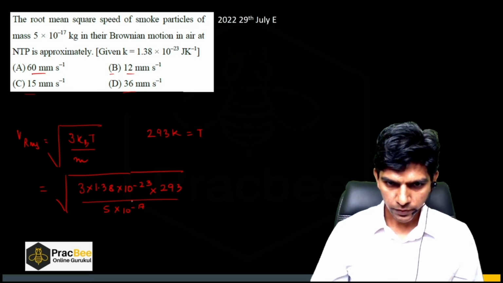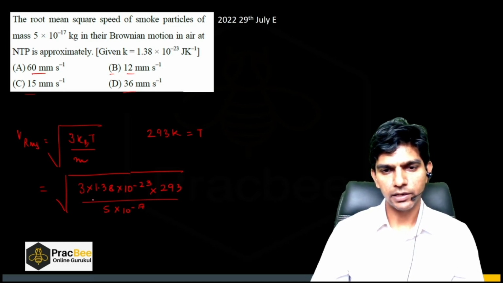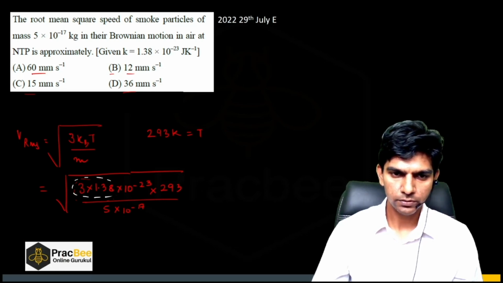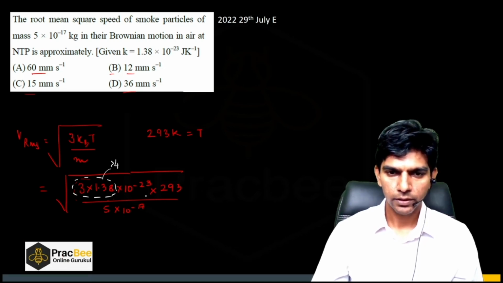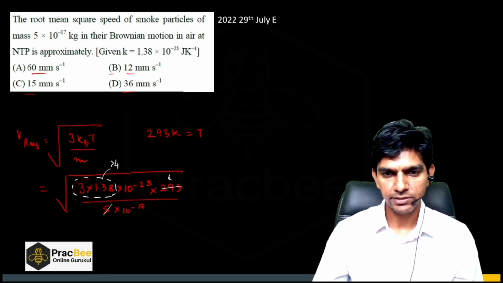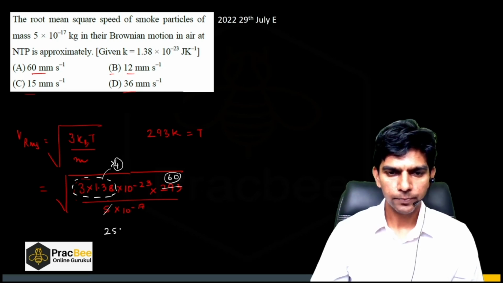Let us see. We can use some approximation. So 3 times 1.38, this value will be greater than 4, right? Let me show you how to apply approximation. This quantity will be greater than 4. And if I divide 293 by 5, it will be close to 60, right? Now this 60 multiplied with 4 will be around 240. So we can say it is around 250, right? Clear? Because it is greater than 4.